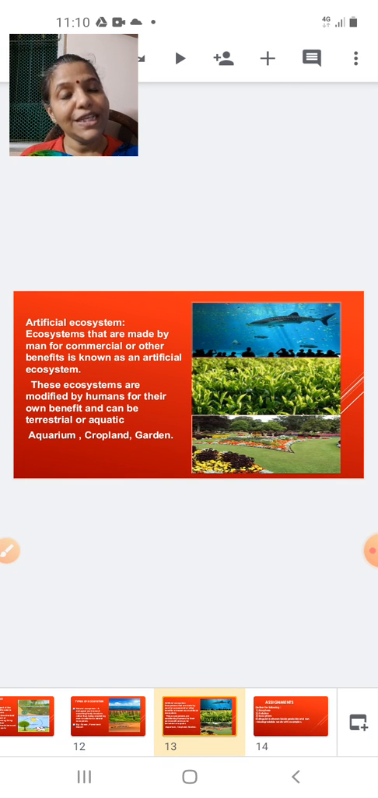Now let's go to the next one. If there is a natural ecosystem, just opposite to the natural, we have the artificial ecosystem. As the name suggests, it is an ecosystem which is man-made, made by human beings. Man has made it either for commercial benefit or for entertainment. Commercial basis and entertainment. Okay, so that will be the artificial ecosystem. Here I have given examples of the artificial ecosystem.